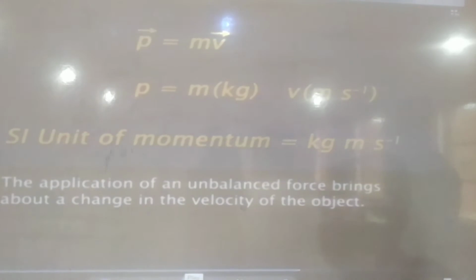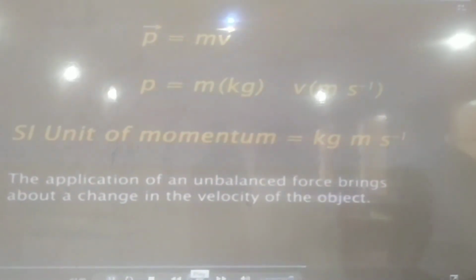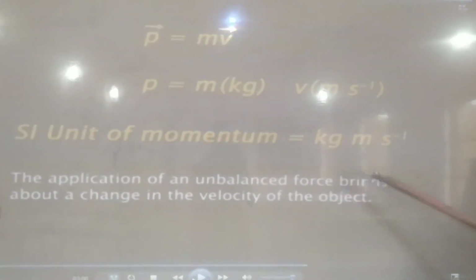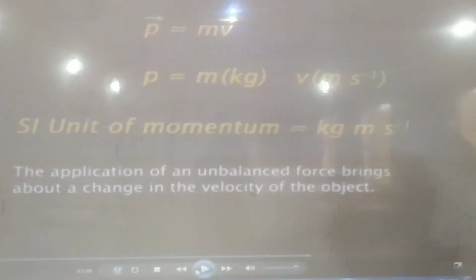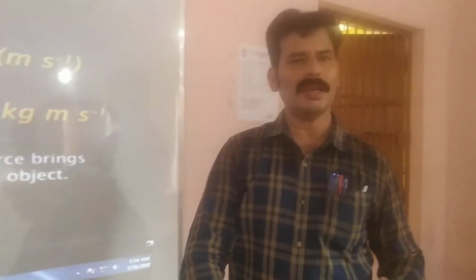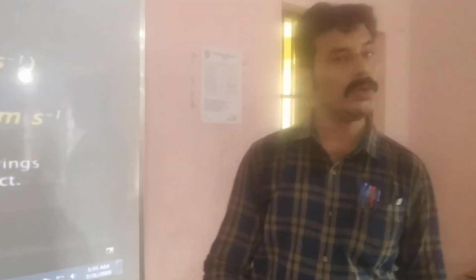That means the application of an unbalanced force brings about a change in the velocity of the object. Whenever an unbalanced force is there, it will change the state of a particular object, which we came to know from the first law. So the first law and second law are both interrelated, but the most important law is the second law.